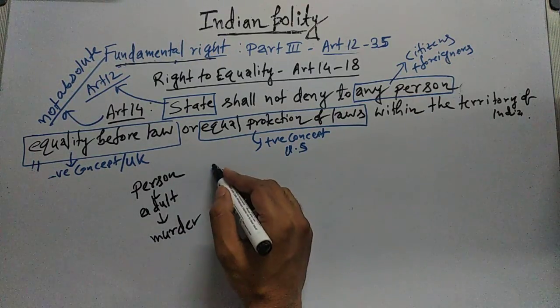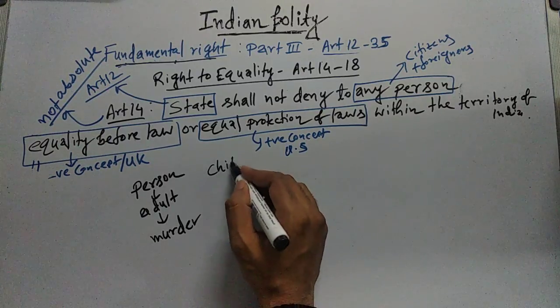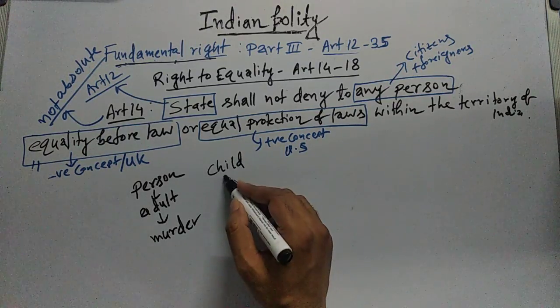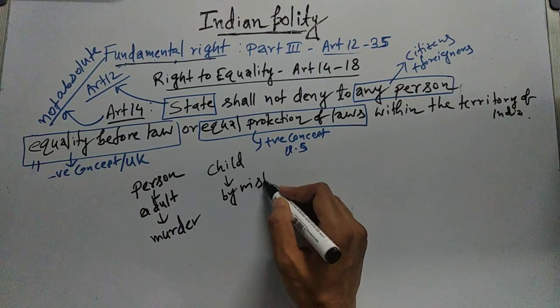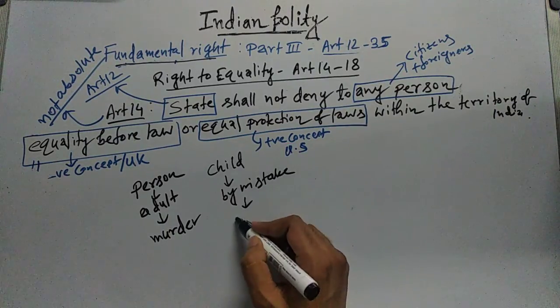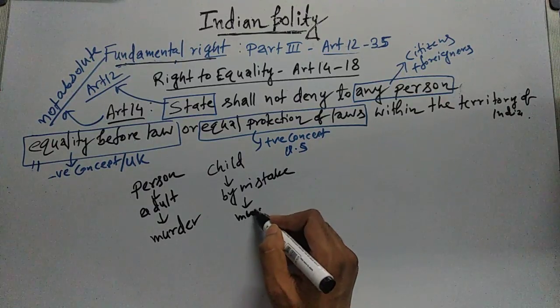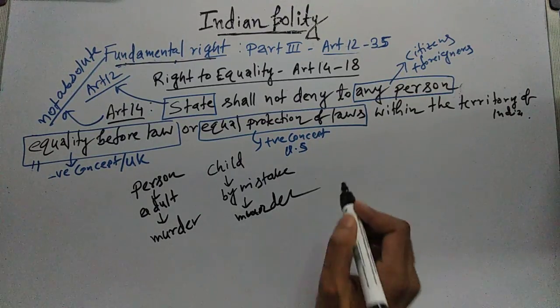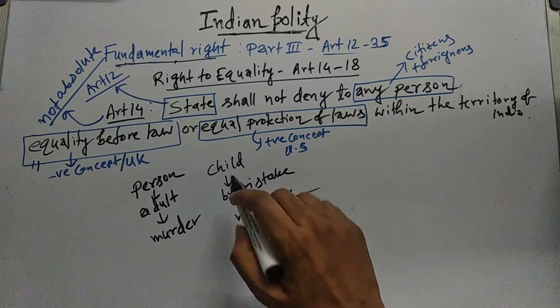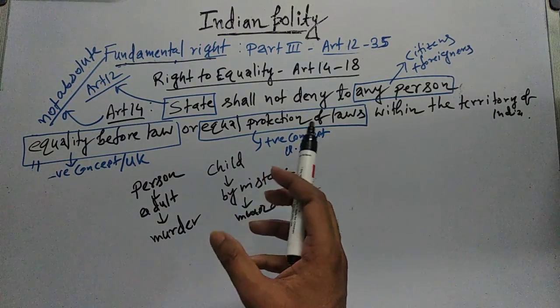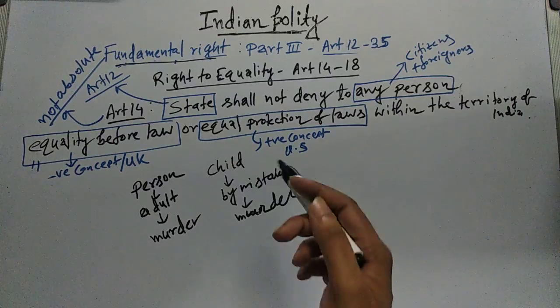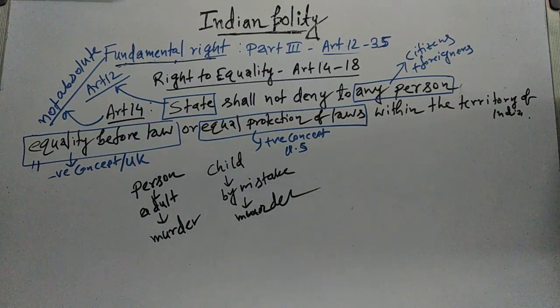And suppose there is a child who by mistake has committed a murder. By mistake means, let's assume that this child somehow got a gun and fired it, and in that way, by mistake, this child has committed murder.